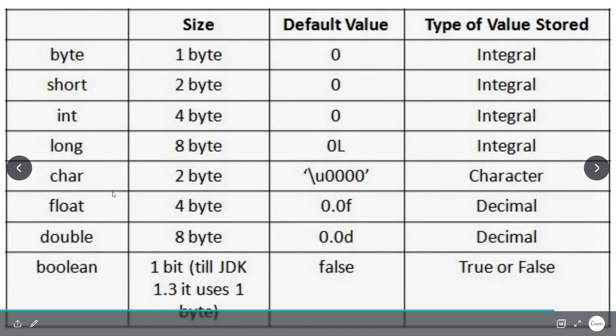Now here comes the boolean. Boolean size is just 1 bit. If you are using versions later than 1.3, then the size of the boolean is 1 bit. Default value is false. Again, learn this. What is the default value of boolean in Java? That is false. The type of value it stores is either true or false. That's all, nothing other than true and false.